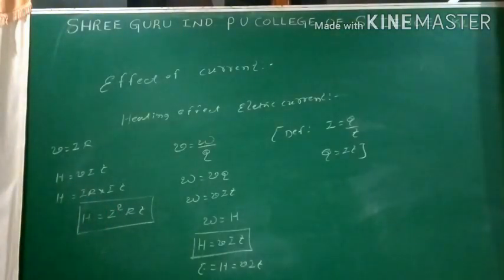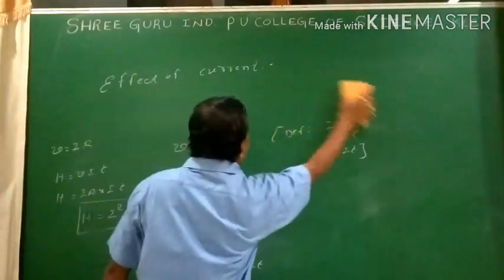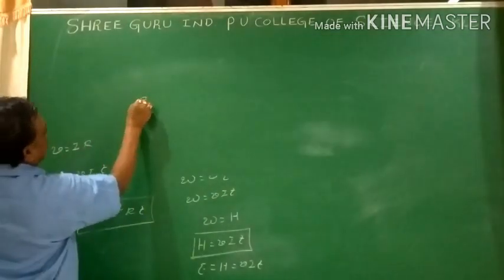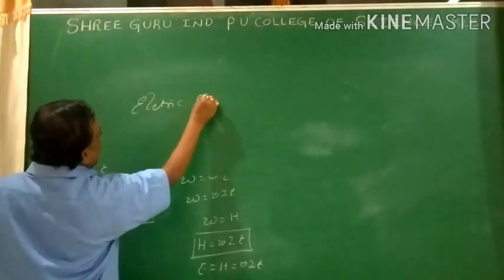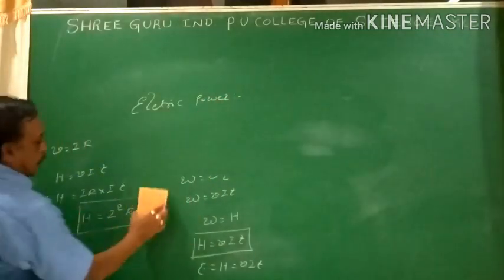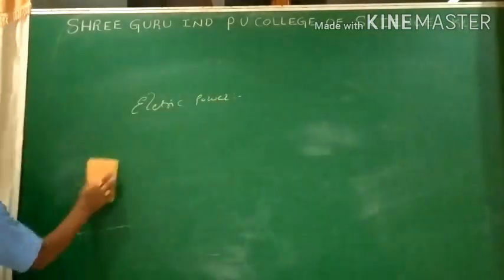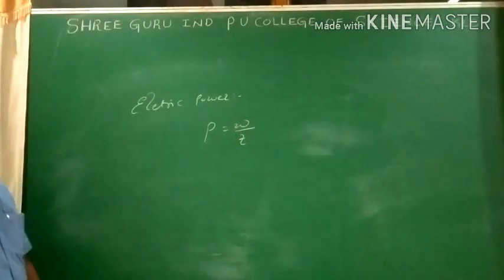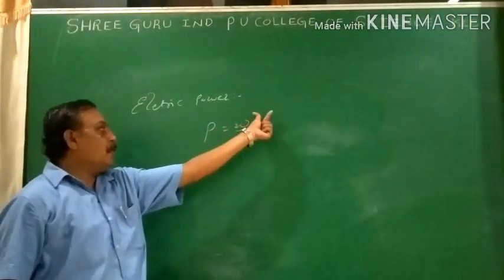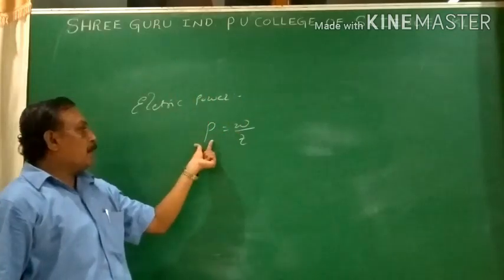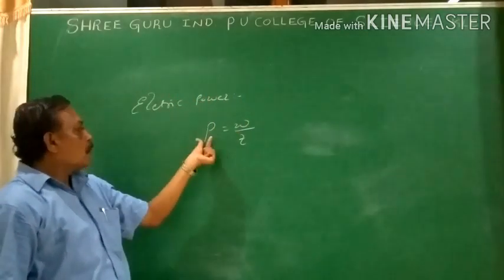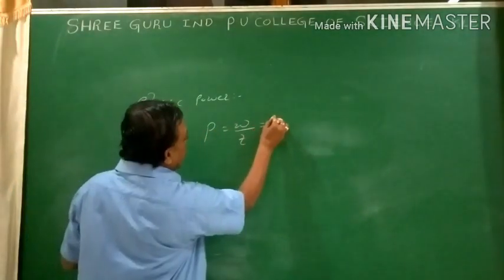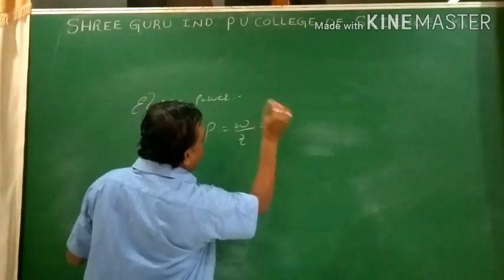Then I go for electric power. Wherever there is work, there must be power, electric power. From the first year, the general definition for power: power is defined as the rate of doing work. The amount of electrical energy consumed in a circuit measures the electrical power generally. So from the first year, power is nothing but the rate of doing work. Work is nothing but the energy, the electrical energy consumed in the circuit, divided by time.